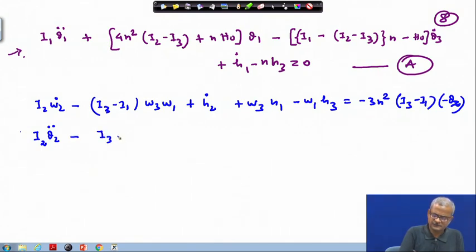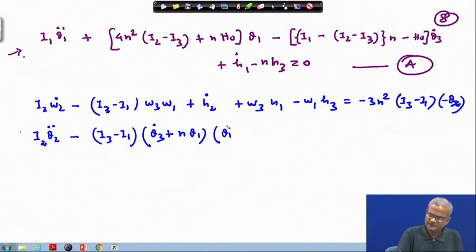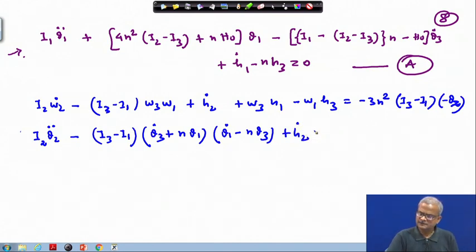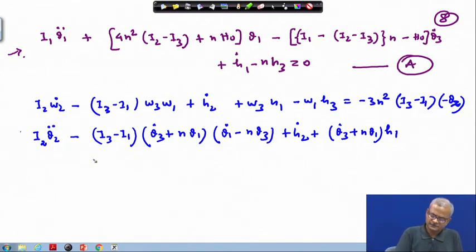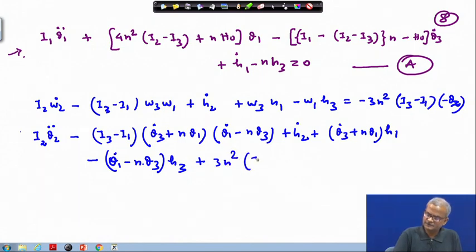And then of course, we have the other terms: theta 3 dot plus n times theta 1, and this is theta 1 dot minus n times theta 3, plus H 2 dot plus omega 3, which is theta 3 dot plus n times theta 1, times H 1, minus omega 1, which is theta 1 dot minus n times theta 3, and then multiplied by H 3, plus 3 n square, and this is theta 2.